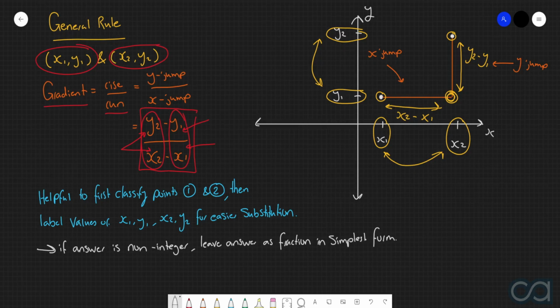Now, when I talked about gradients earlier, I did tell a bit of a lie, because what I said earlier was that there were two different situations that we could consider when we're talking about gradients, either positive gradients or negative gradients. That is a bit of a lie, because of course when we are talking about numbers, we know that positive numbers and negative numbers aren't the only numbers that we have to consider. So let's talk about these other cases now.